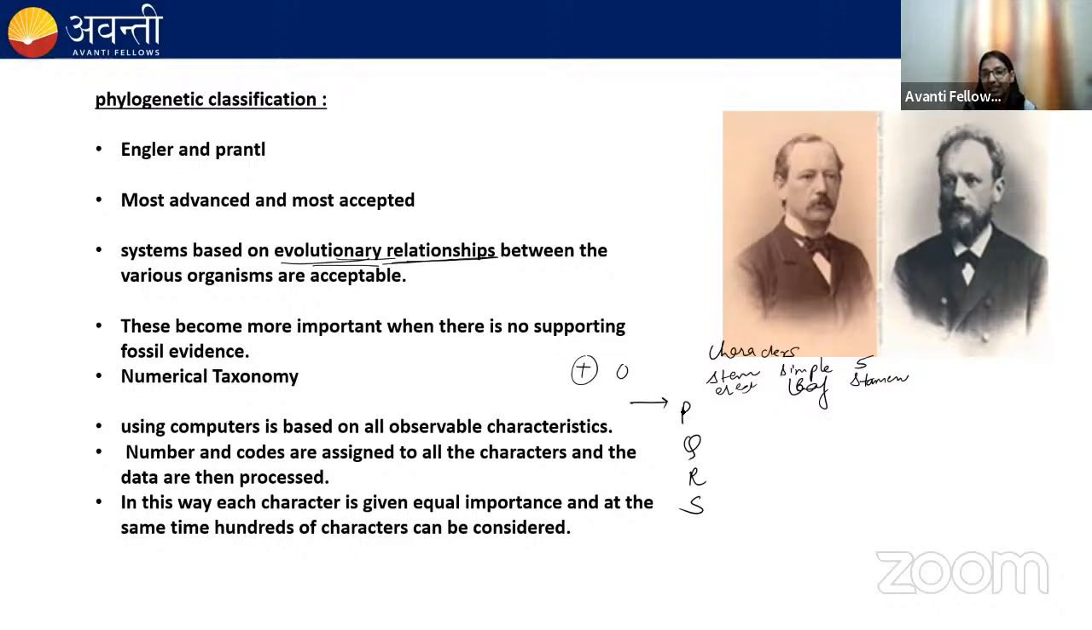Okay. Let's say in P species the stem is erect, so I will assign a code which is plus. If the simple leaf is present, then plus. 5 stamens are present in this species, then plus. Let's say in Q species, the stem is erect, yes. Simple leaf, yes. But stamen is absent, so I've assigned a 0. Okay. So this is how the codes are assigned.